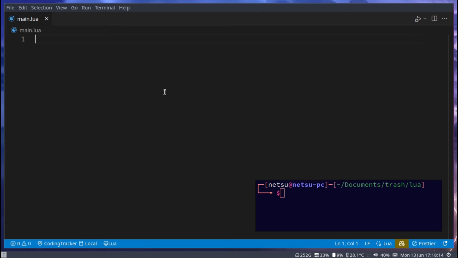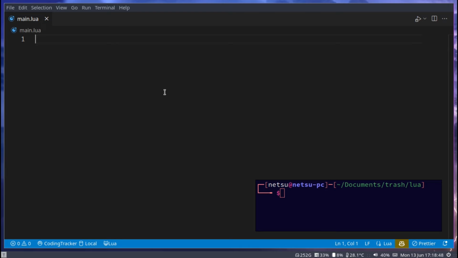So let's get started. First, I would like to tell you about comments in Lua. Oftentimes, if you're following along, you want to leave yourself a little note to explain what is going on. And this can be a comment. A comment is not read by the computer. So when you run this Lua code, a comment will be skipped.